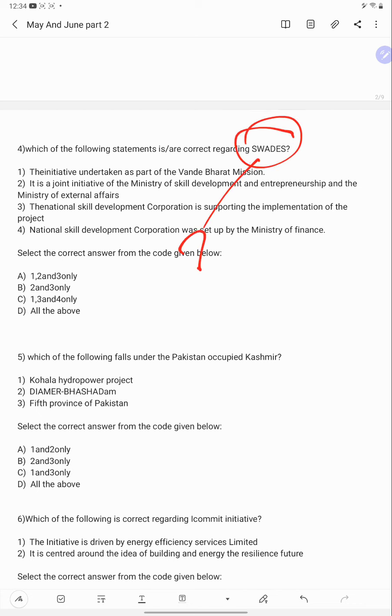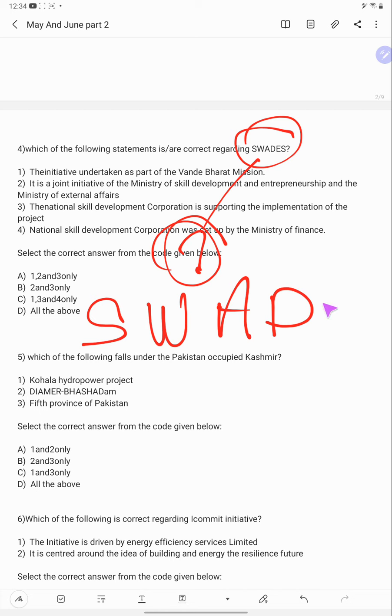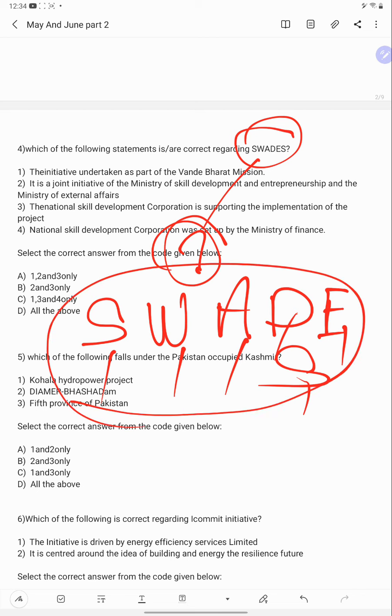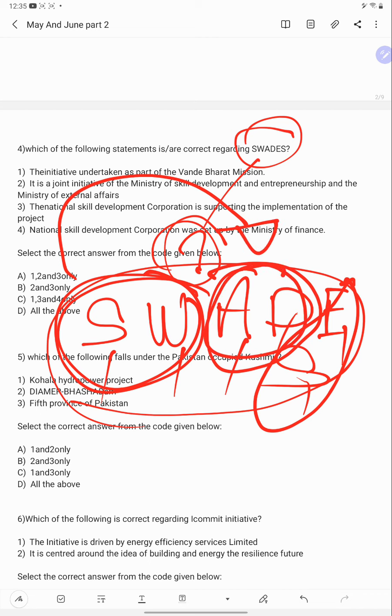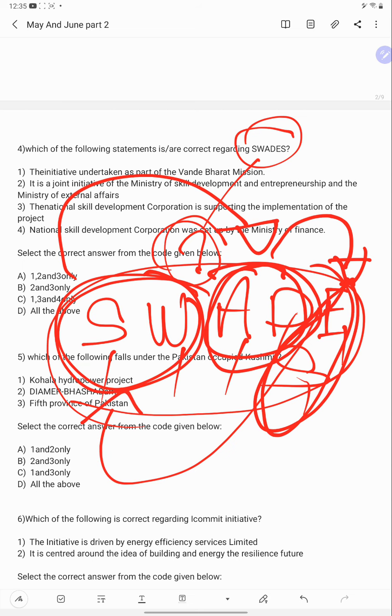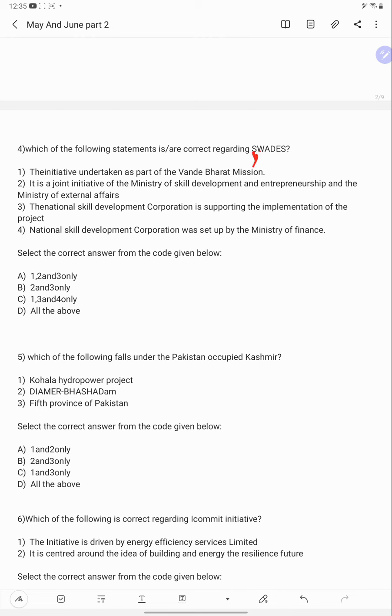So what is Swadesh here? Swadesh is skilled workers arrival data for employment support. What is this? Skilled workers arrival data for employment support means skilled workers are coming to somewhere, because this is arrival data, and employment support is to give employment to these skilled workers. This is the scheme launched by the government of India.